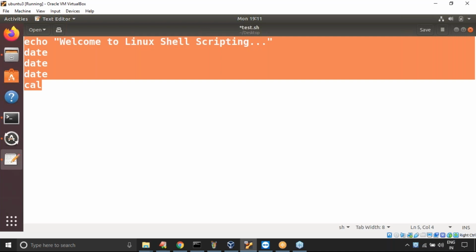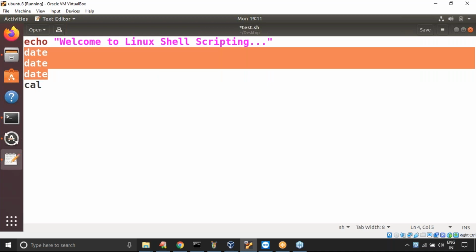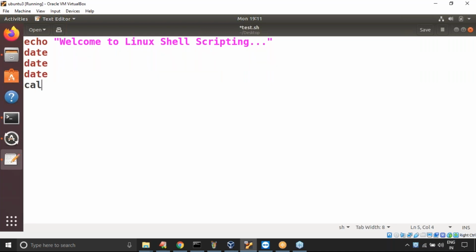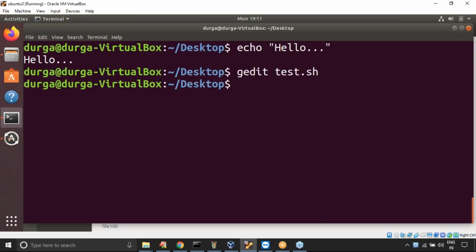Five commands I use, but the same date command multiple times. No problem at all. This is one file which contains five commands. Like that, you can write 100 commands also, which is acceptable, friends. Now let me close this. How you can open a script and how you can close it, these things I will discuss.